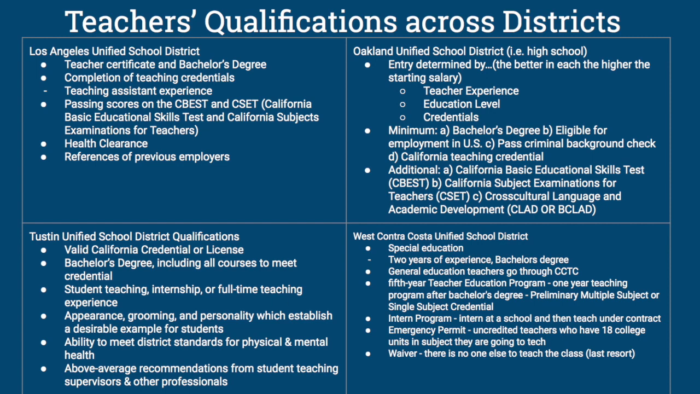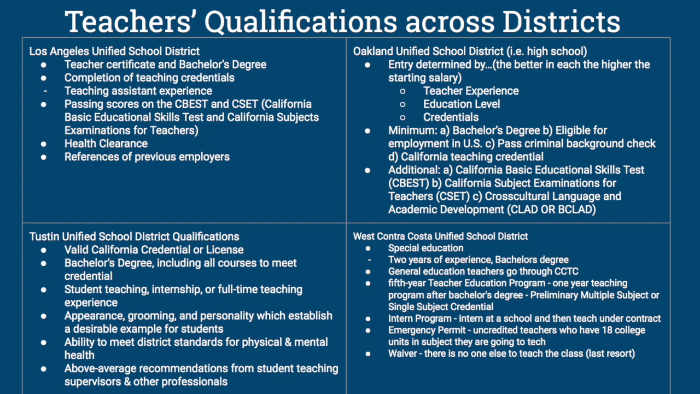The second path is the intern program where you intern at a school after college and then teach under contract at the same school. Emergency permit is given to uncredentialed teachers who have 18 college units in subjects they are going to teach. The waiver is the last resort. This grants a person to teach when no one else is available.